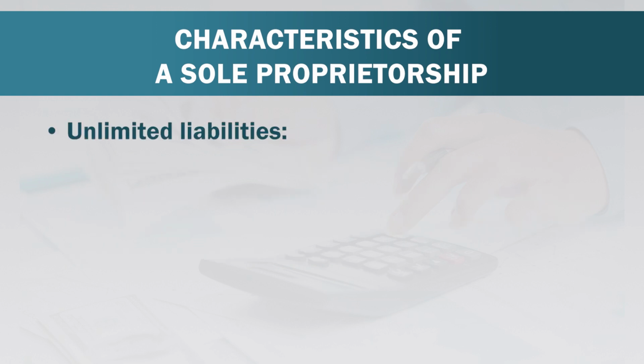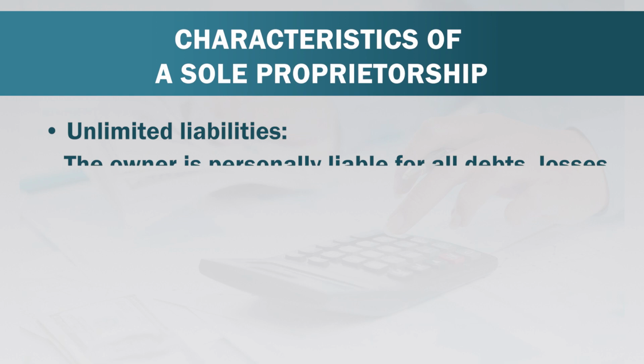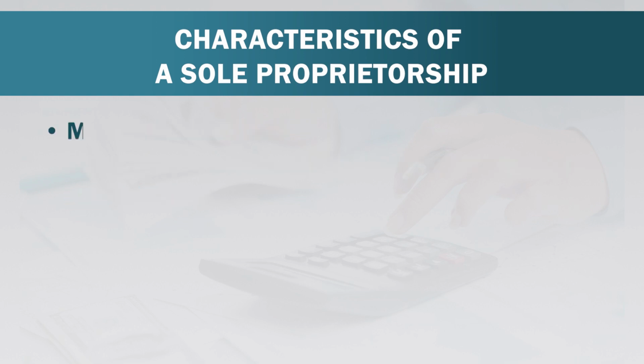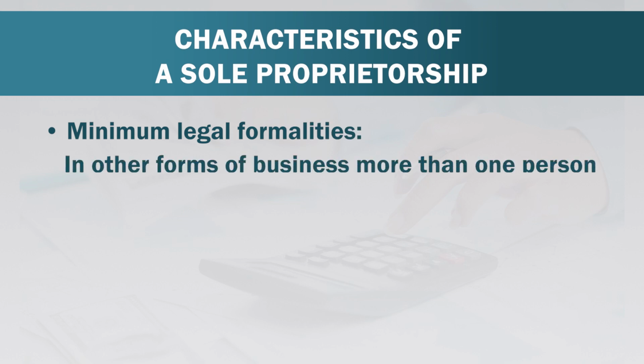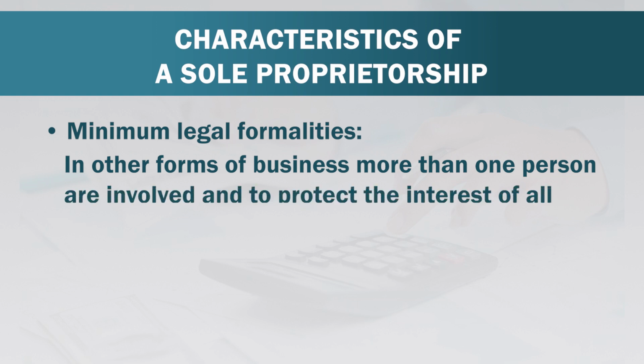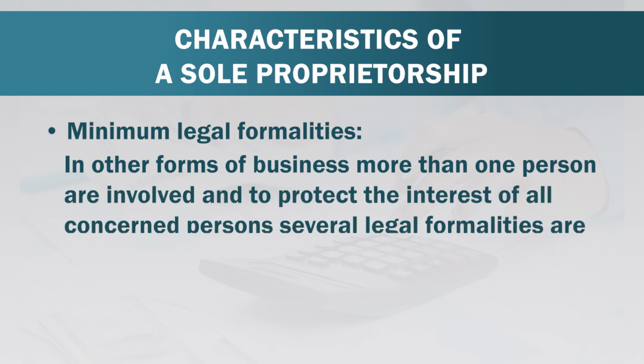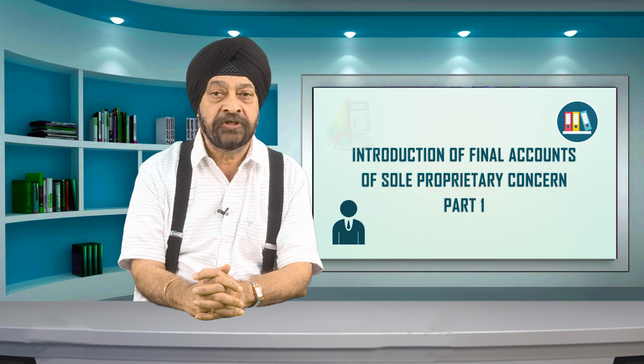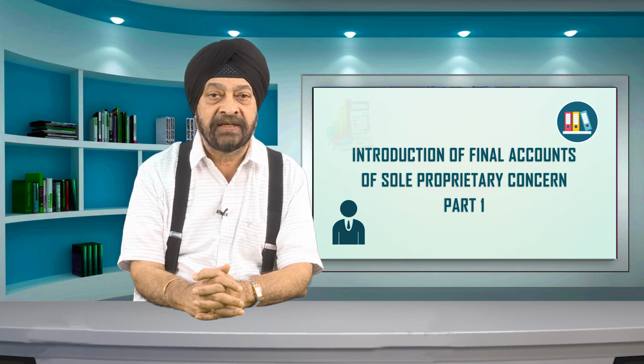Next is unlimited liabilities. The owner is personally liable for all debts, losses, and liabilities. Next is minimum legal formalities. In other forms of business, more than one person is involved, and to protect the interests of all concerned persons, several legal formalities are to be done. Since in sole proprietorship only one person, the business owner himself, is entitled and responsible, no strict legal formalities are needed.